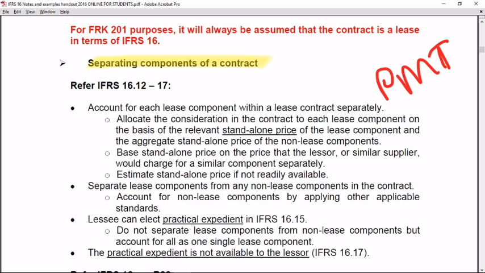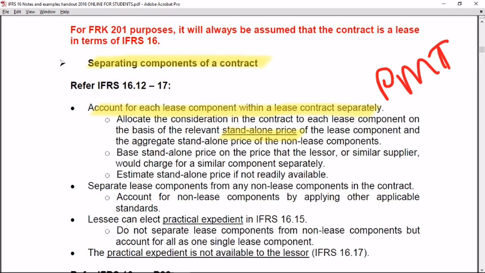And now IFRS 16 paragraphs 12 to 17 says you have to account for each lease component within a lease contract separately. The consideration, the payment that the lessee makes to the lessor in the contract, needs to be split between a lease component and a non-lease component based on the standalone price of the lease components.